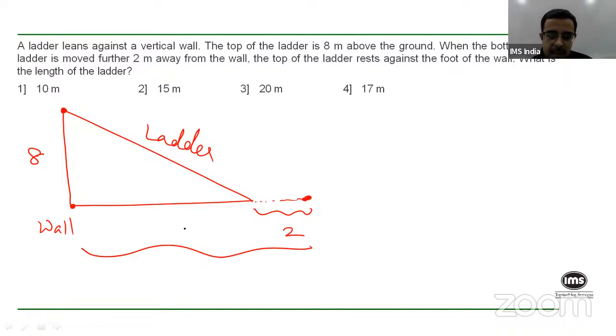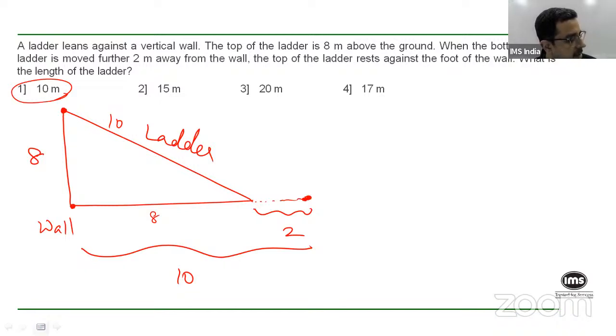Now here, what you can do is use the options, the simplest way. If the length of the ladder is 10, it would mean that this whole thing is also 10, so this will have to be 8. Are you with me? But that is not possible, because if you apply Pythagoras, then 8 square plus 8 square is 10 square, which is obviously not possible. So it cannot be 10.